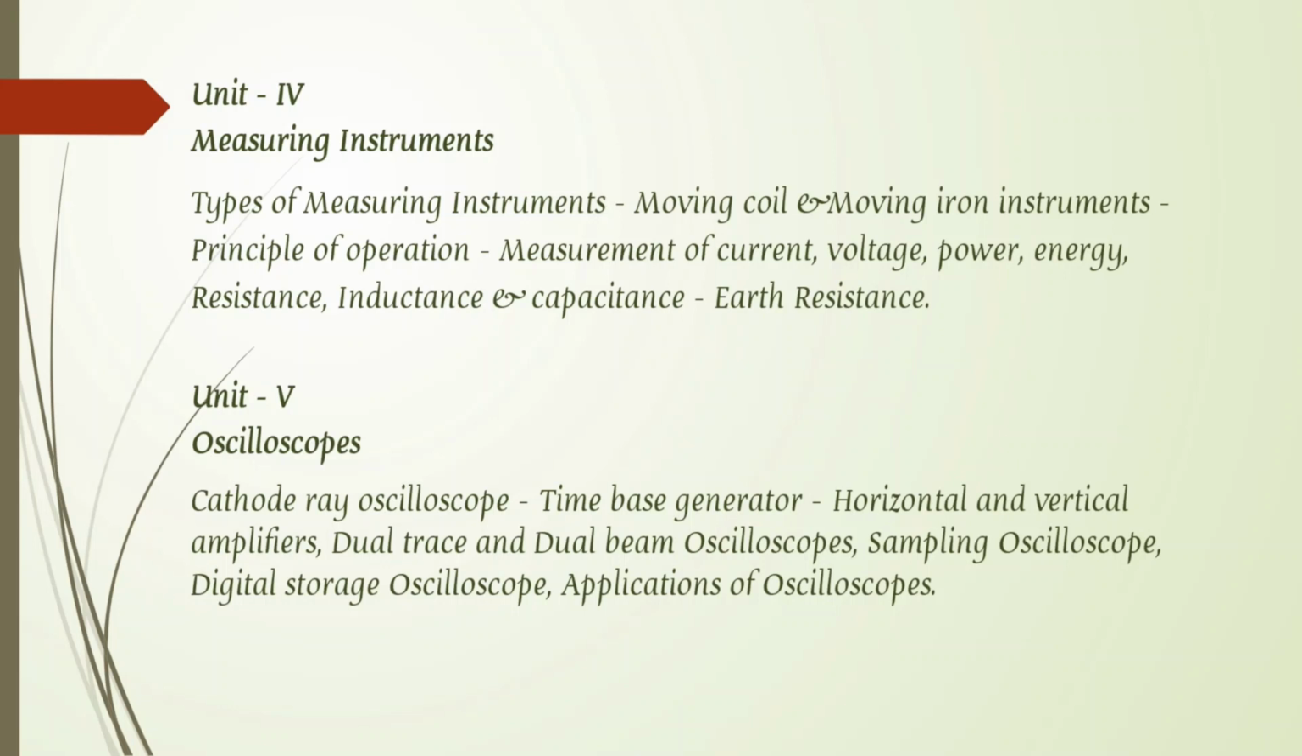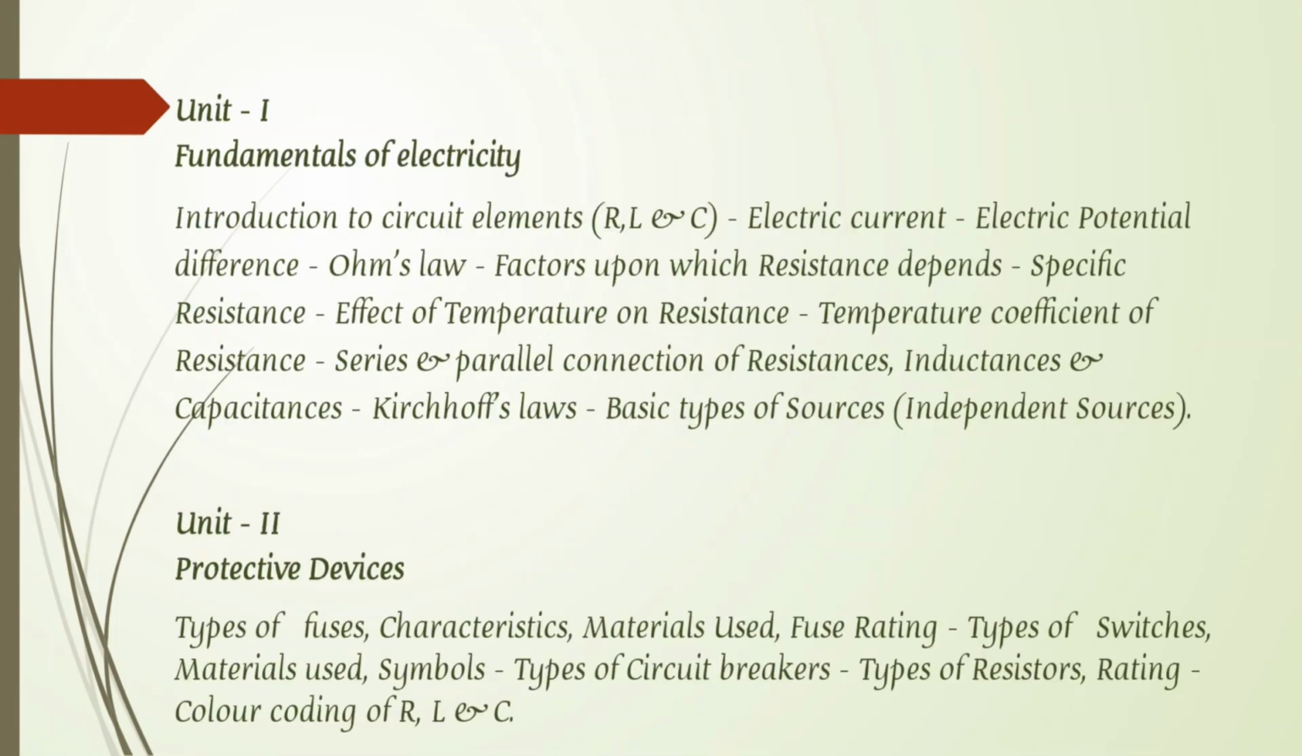And the oscilloscope, that is the cathode ray oscilloscope, is a diagrammatical part and explanation. So this is about the basic electrical engineering subject and lab. Tomorrow onwards I will teach the first unit, that is nothing but fundamentals of electricity. The first topic is the introduction to circuit elements. What is the need of resistance, inductance and capacitance, all these things we can discuss in the next class. Okay, thank you.